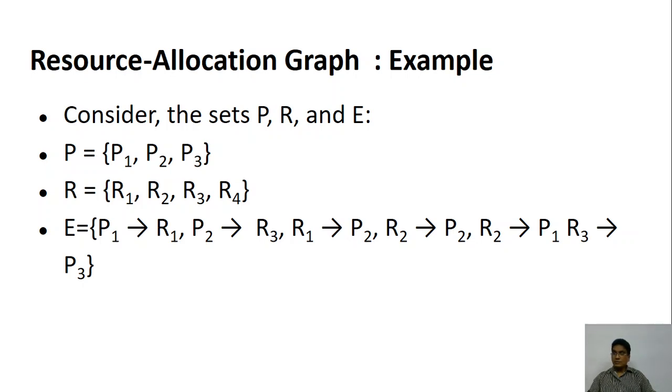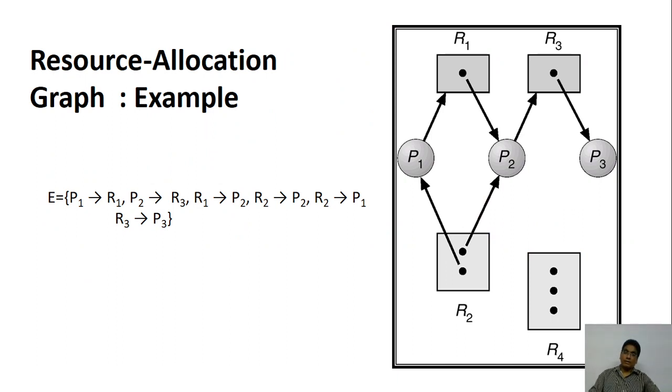Okay, so now let's look at a situation wherein we have three processes P1, P2, P3, and four resources R1, R2, R3, R4, and the edges given like this. So this is just an example. There is only one instance of R1, two instances of R2, only one instance of R3, and four instances of R4. In the current scenario, nobody is making any request for the four resources which are available.